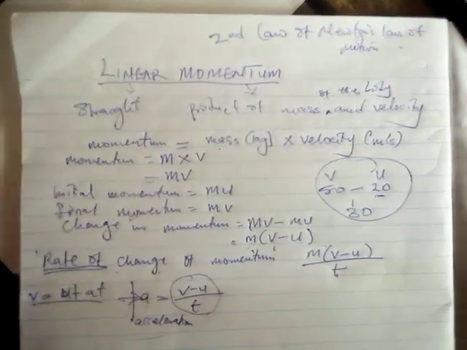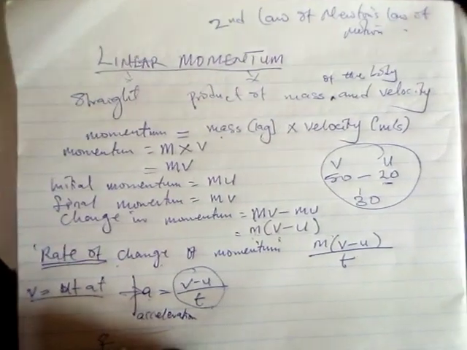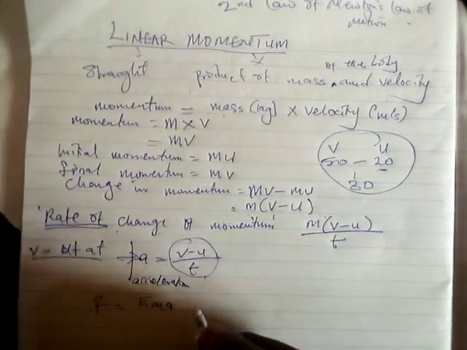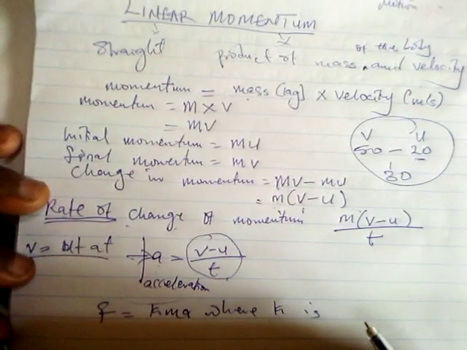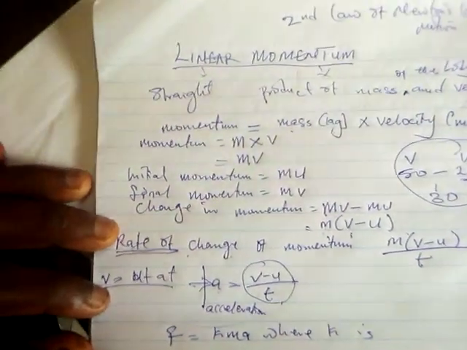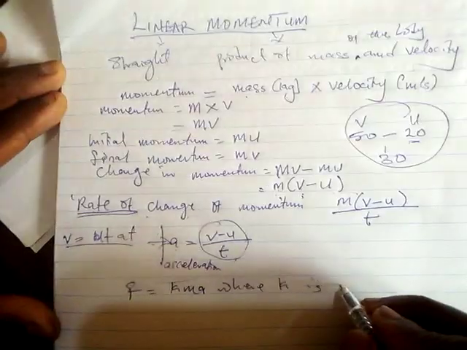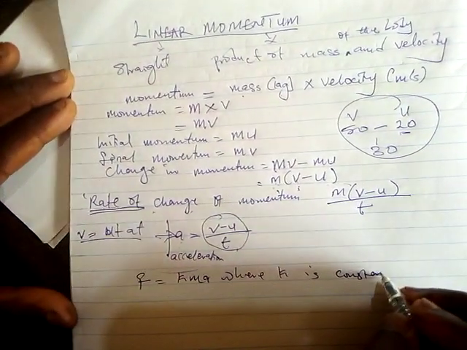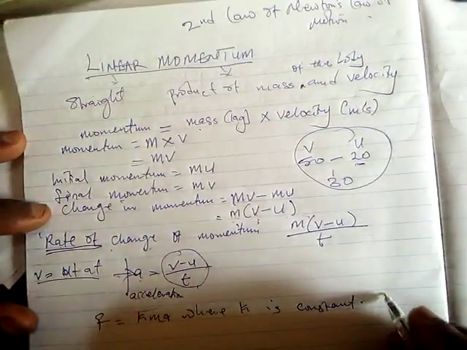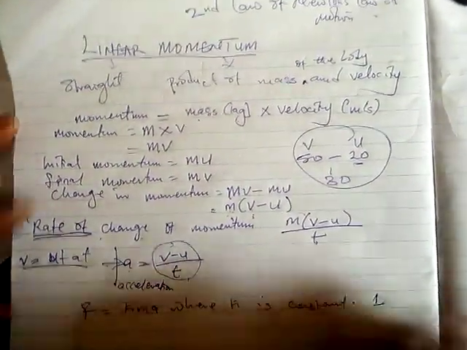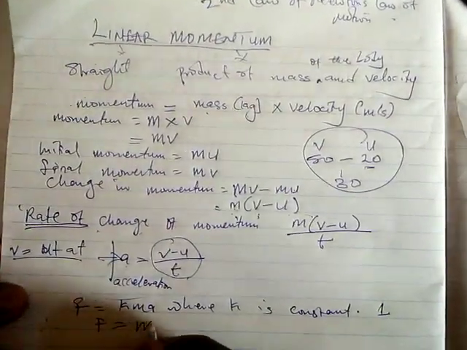So we can say, since we have that, F equals kma, where k is the constant. Since k is a constant and the value of it is 1, therefore F equals ma.